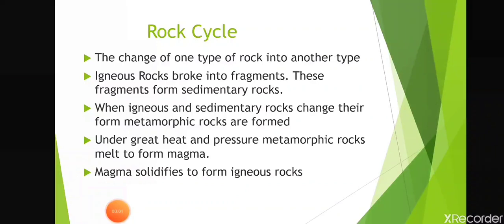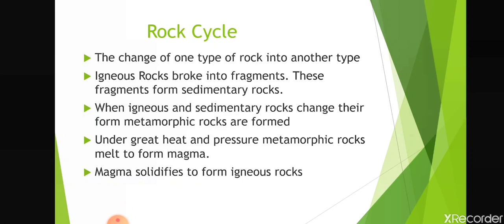Let's start our next topic, which is rock cycle. Rock cycle is the change of one type of rock into another type. It is a continuous process in which rock change from one type into another. Igneous rocks are primary rocks. And do you know why they are known as primary rocks? Because they are formed first because of cooling of magma.